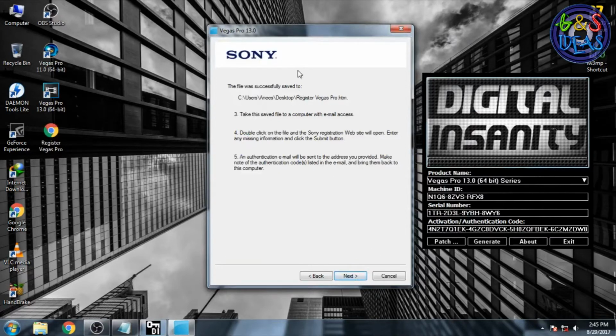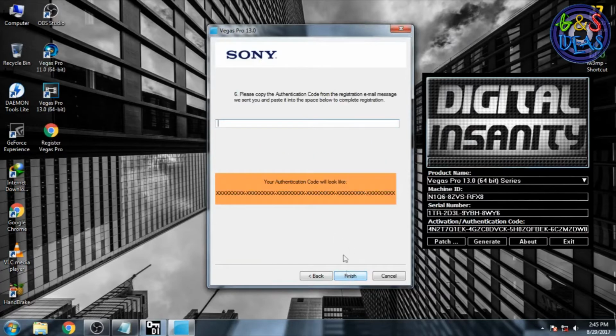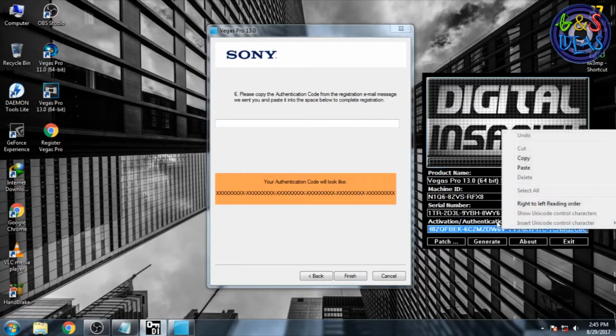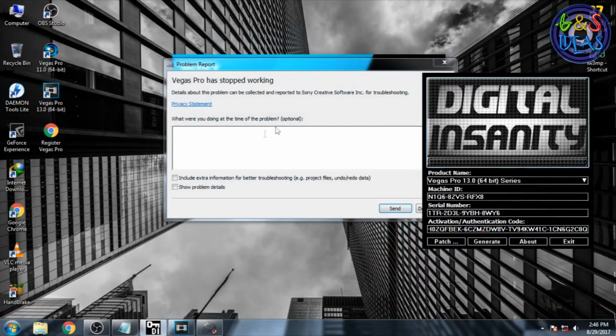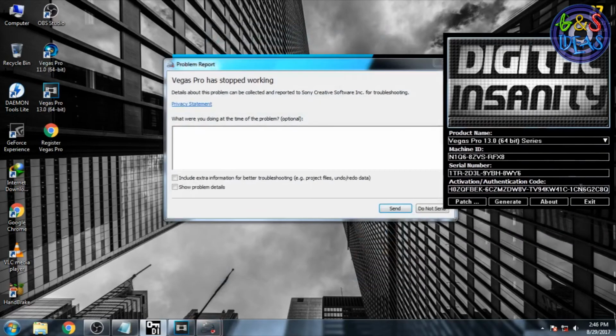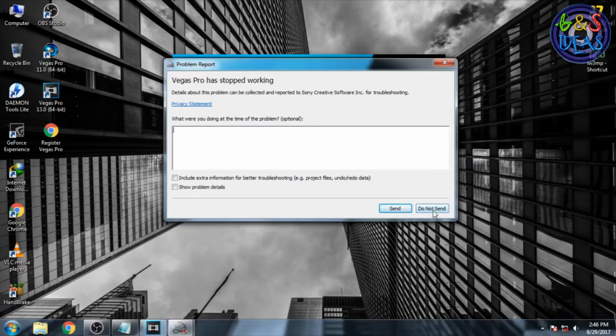On Sony Vegas 13 press next again, then copy the activation code from the patch window and paste it over here. Just press finish. Oh, this error occurs again. Now you are going to exit from that window, so press exit. I am not going to send that error.